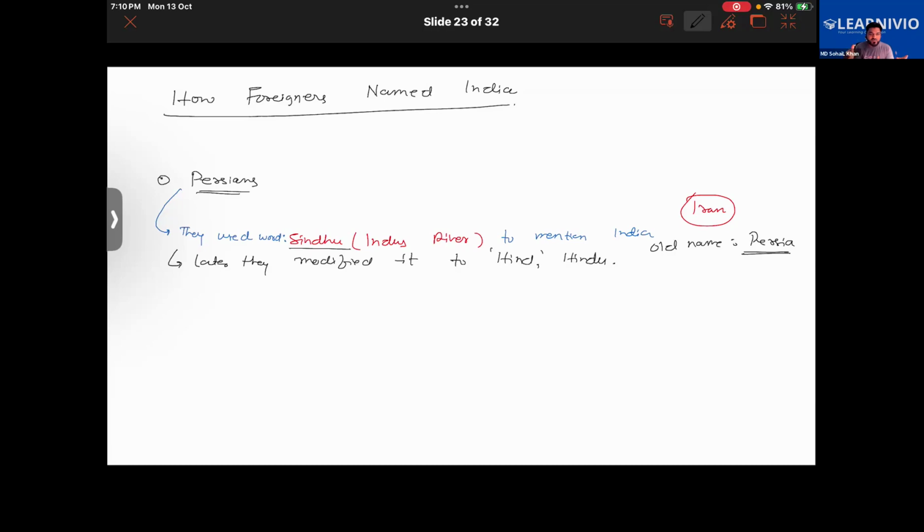Suppose your tongue is, what's your mother tongue? That is Tamil, I believe. Yeah, right? Tamil. My mother tongue is Urdu, right?